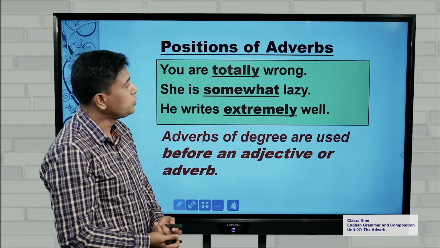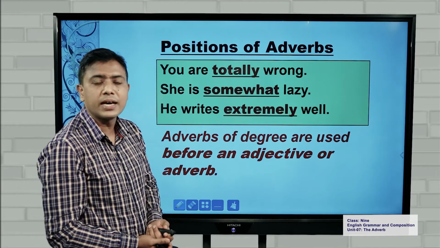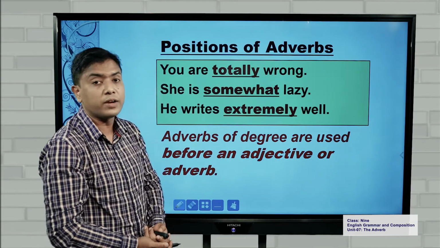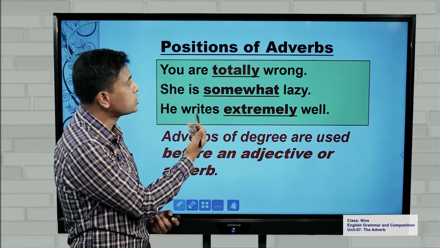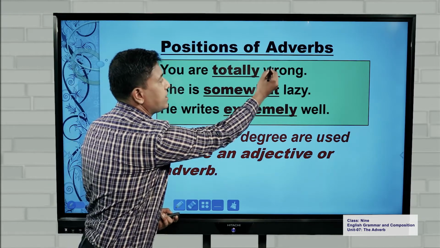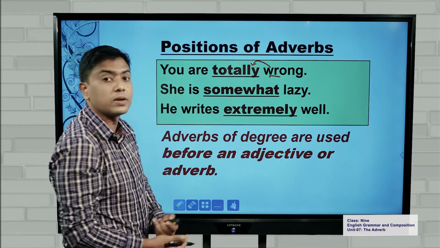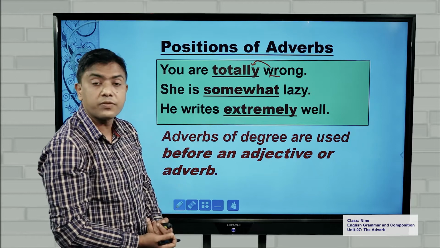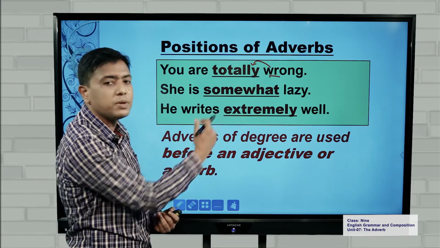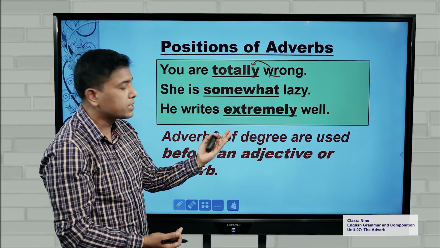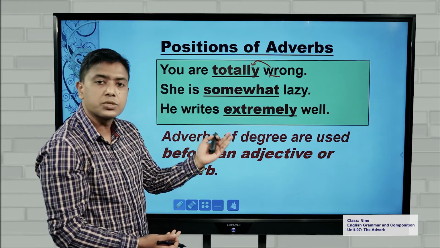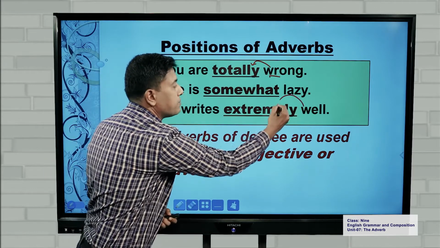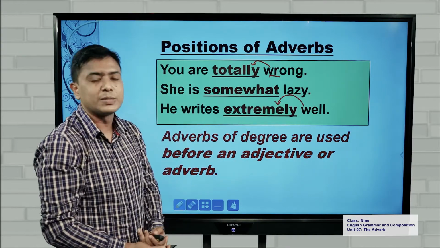And lastly, if you have a look at these examples, you can see that adverbs of degree are placed just before the adjective or adverb they modify. You see, you are totally wrong. Wrong is an adjective. It is placed before that particular adjective. Lazy is an adjective. So somewhat, that adverb of degree, is placed immediately before the adjective. And lastly, extremely well. He writes extremely well. So this is an adverb of degree, which is placed immediately before the adverb it modifies.